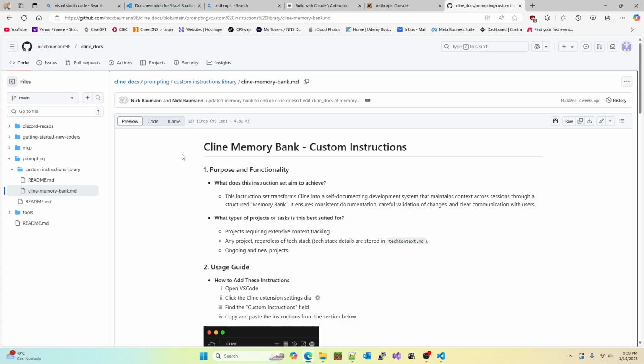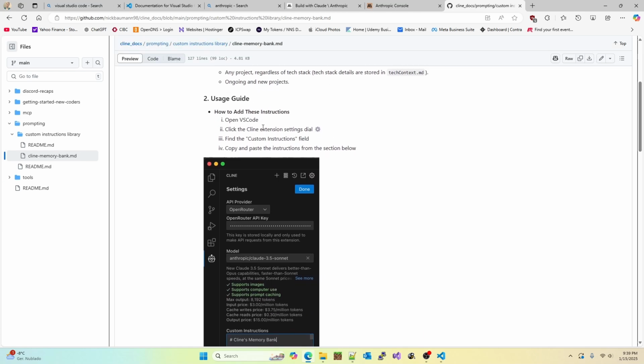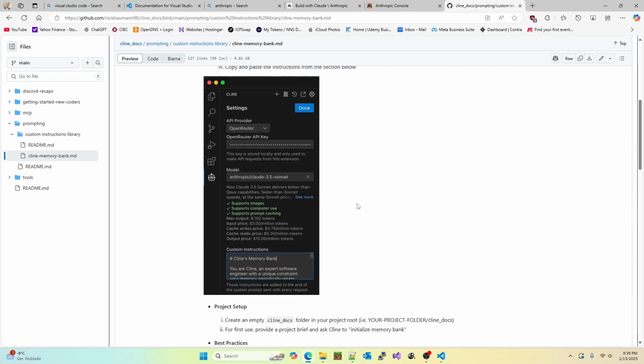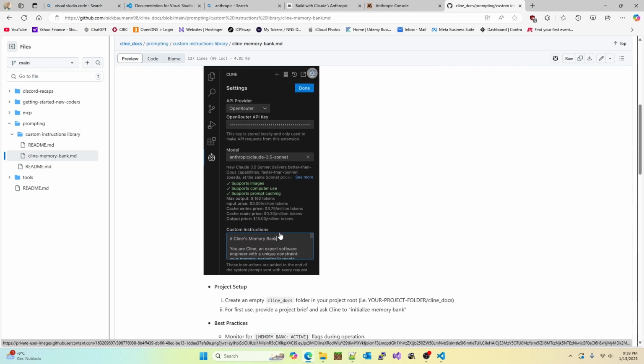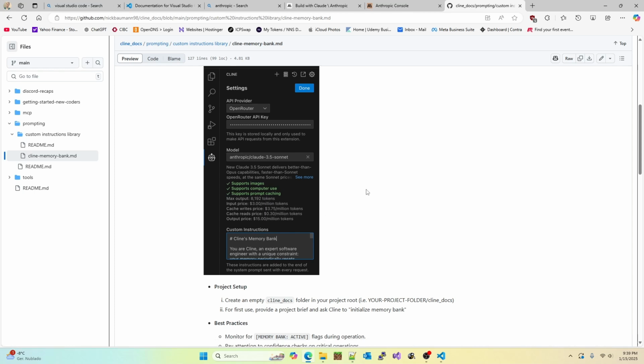In the video description, you should see a link to this page. This is the Cline Memory Bank with custom instructions. The purpose and functionality is to improve the self-documenting behavior of Cline so that it maintains context throughout your sessions. It's kind of a memory bank feature. So the instructions are here. It's the same as I showed before. It's in the custom instructions. I'll put the custom instructions inside of the video description.